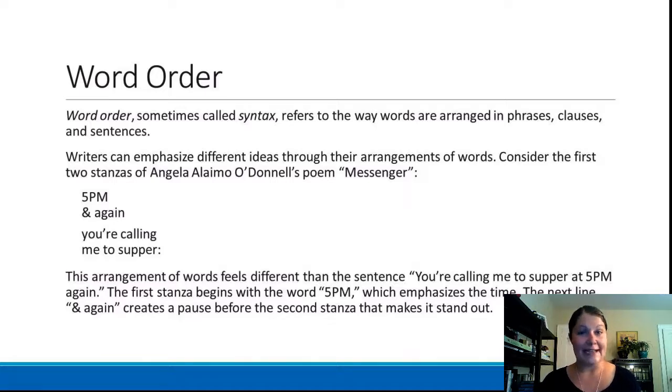5 p.m. and again, you're calling me to supper. So as I said, that 5 p.m. is in a place of emphasis, and then the sort of action, the last part of it is also emphasized because there's sort of a natural pause that happens before that.